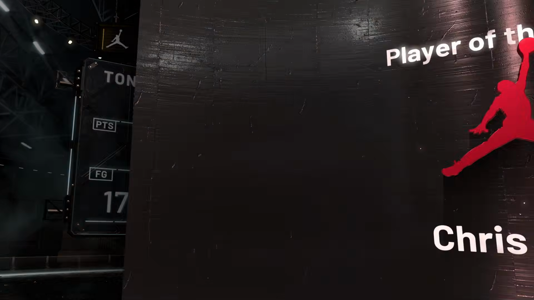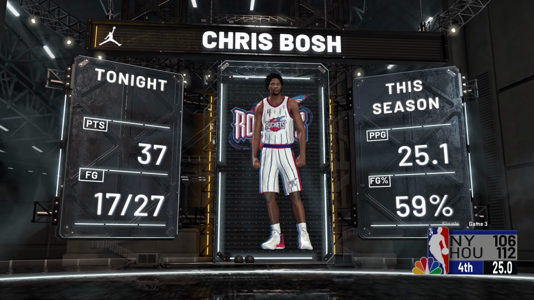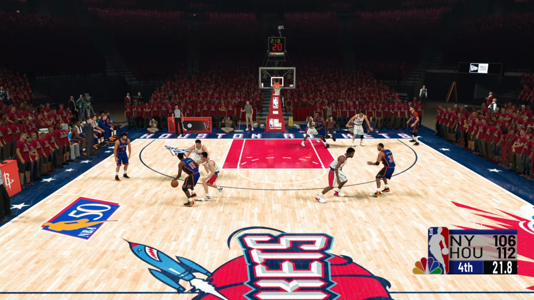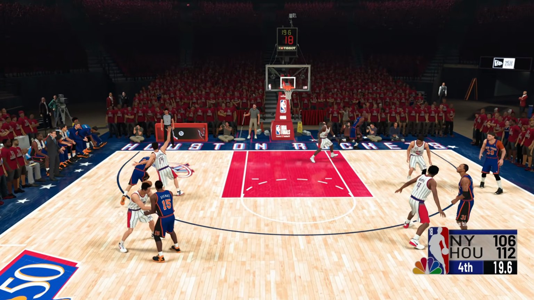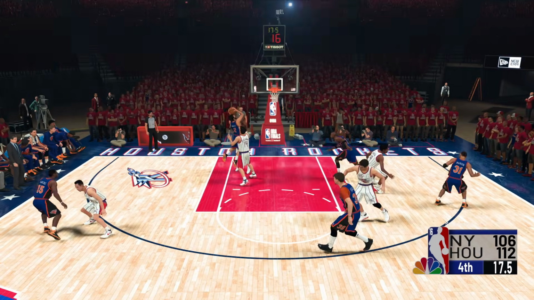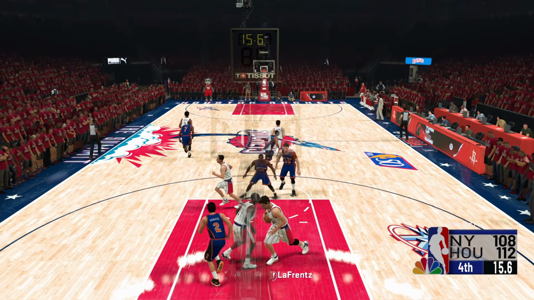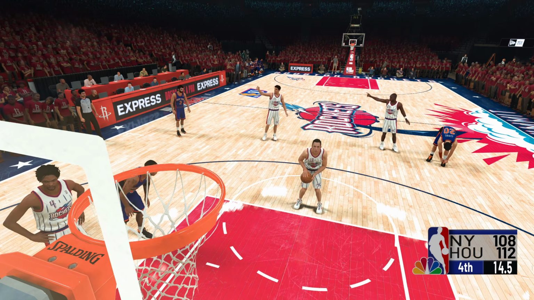Chris Bosh, player of the game, and he has 37 points. Yeah, we really spread the sugar around here, or share the sugar. You know what I mean. Gilbert gets a screen from Sean Marion. Gilbert going left out to Navarro. Navarro going to the basket. Navarro gets the lane. He puts up the layup over Kobe Bryant. He misses. Rebounded by Odom, and he dunks it back in. Look at me talking so fast. Isn't this incredible? I need to commentate the actual NBA games.